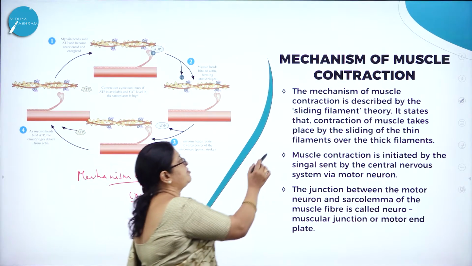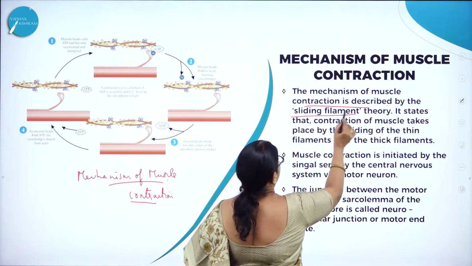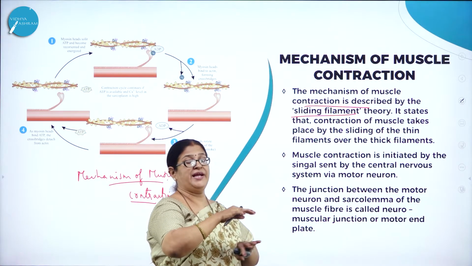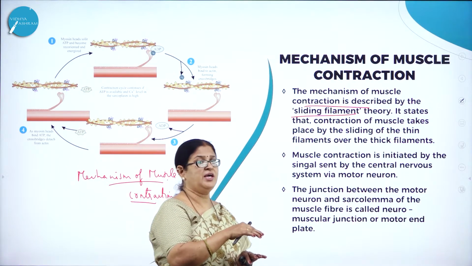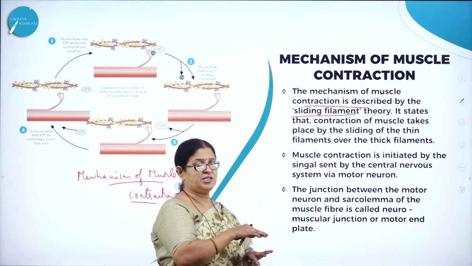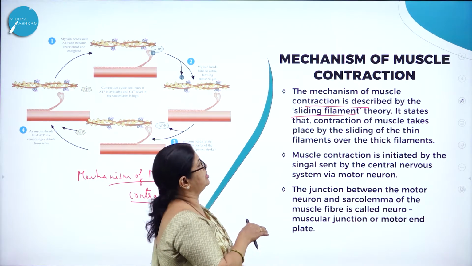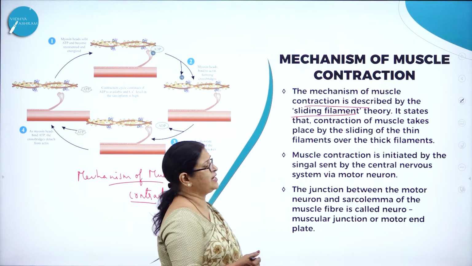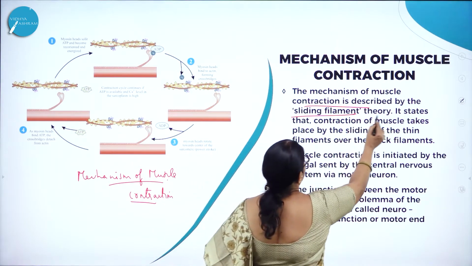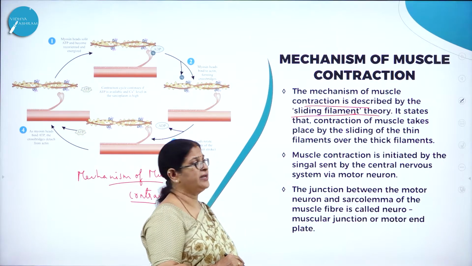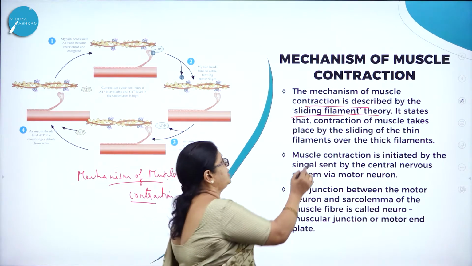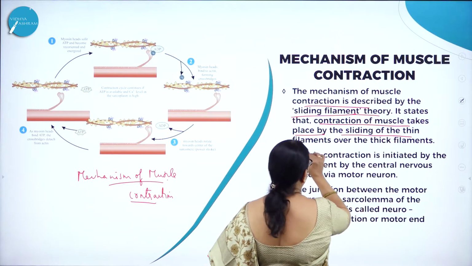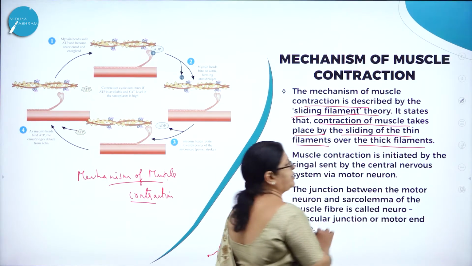The mechanism of muscle contraction is described by the sliding movement, just like how we have this sliding pencil box. In a similar way, actin and myosin are responsible for muscular contraction. The mechanism is described by the sliding filament theory. What does this sliding filament theory state? It states that contraction of muscle takes place by the sliding of the thin filaments over the thick filaments.